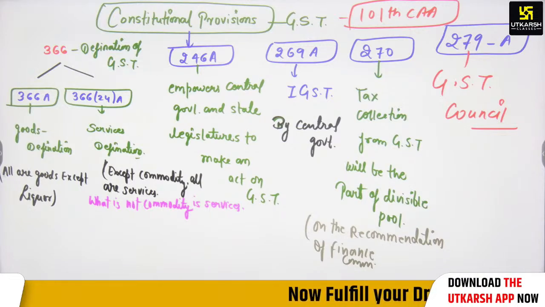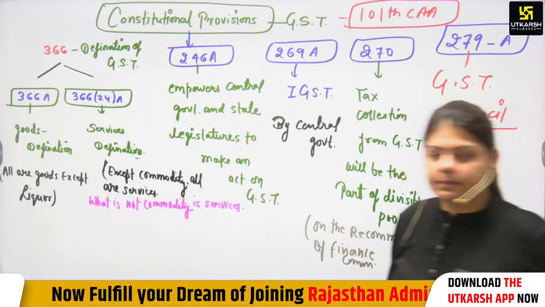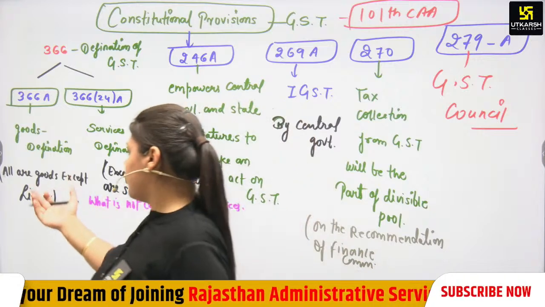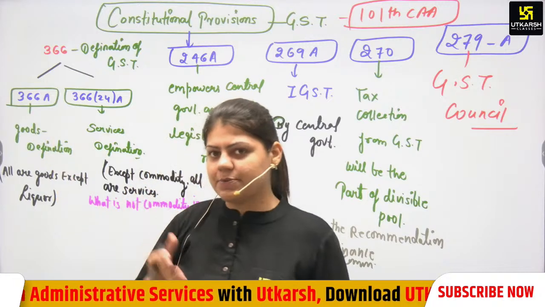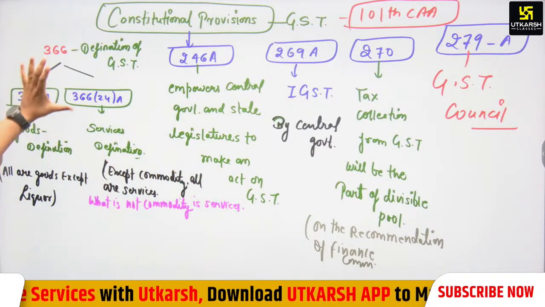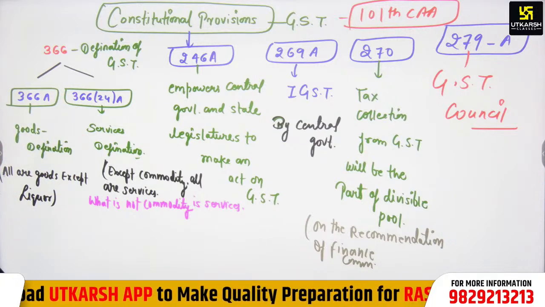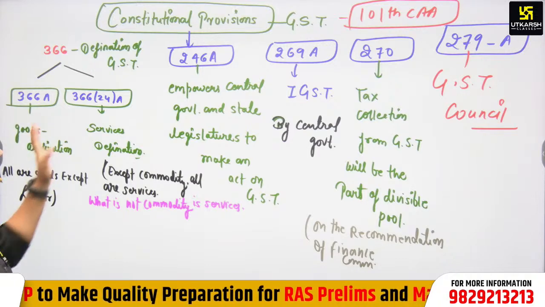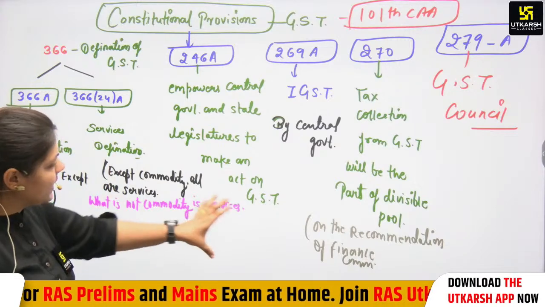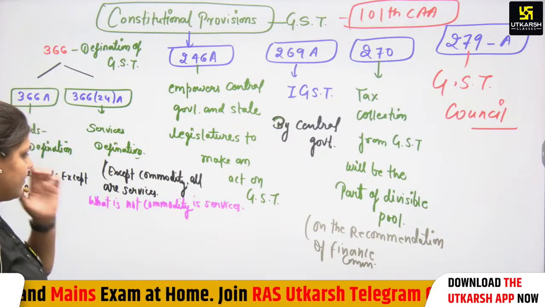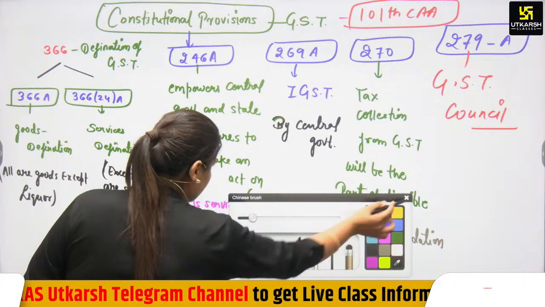Then again we will talk here about the GST Council. Is that clear to all of you? The definition also we have discussed: all are goods except liquor. Alcohol for human consumption is not under the ambit of GST, but except liquor all are goods, which are included in Article 366(12). And Article 366(26A) included services, and what is not a commodity is a service. Is that clear to all of you?